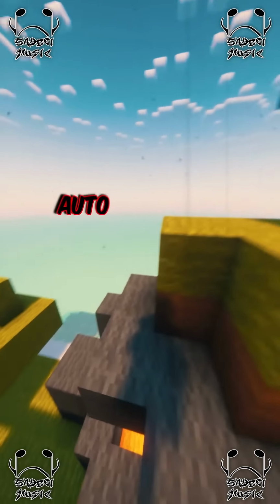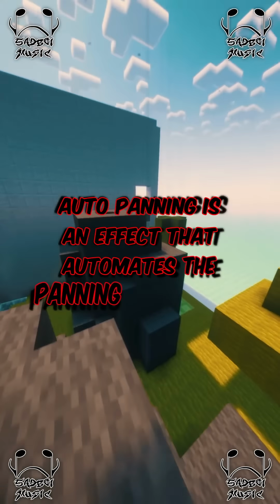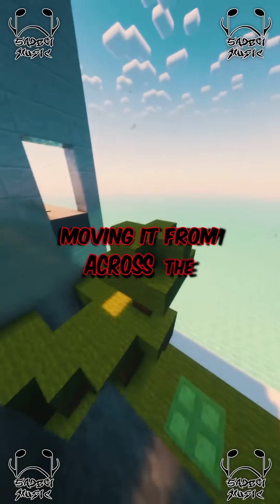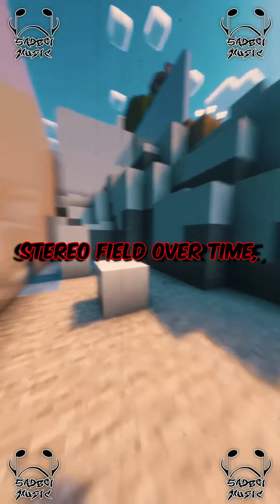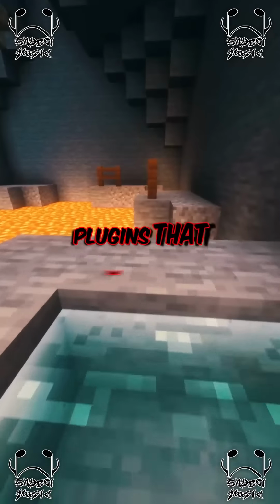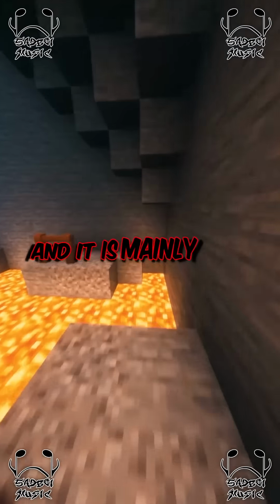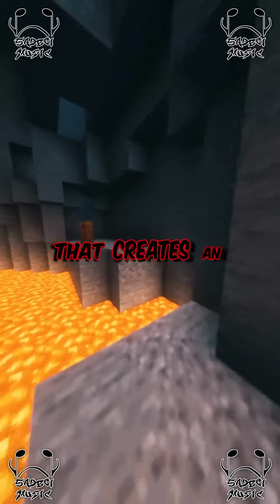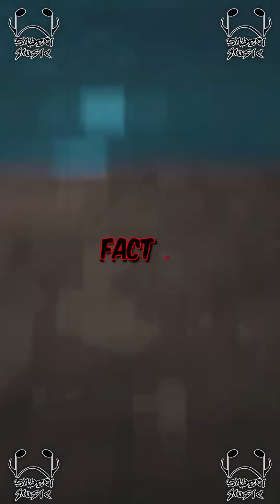Fact 7. Auto-panning is an effect that automates the panning of a sound, moving it across the stereo field over time, creating a dynamic, shifting sound. There are many software plugins that accomplish this, and it is mainly used as a creative effect that creates an incredible sense of width.